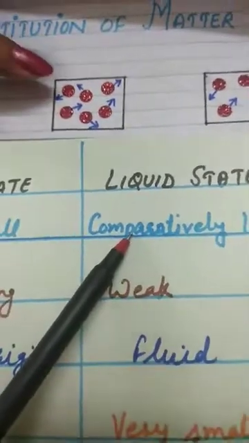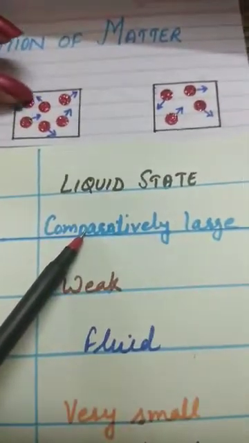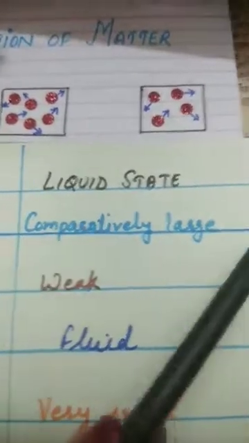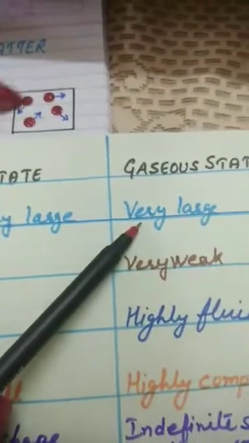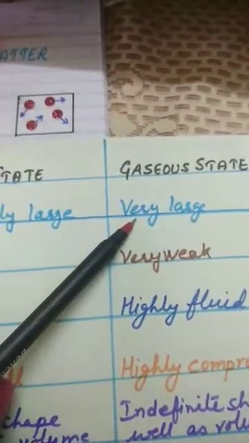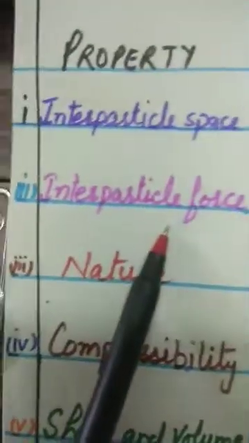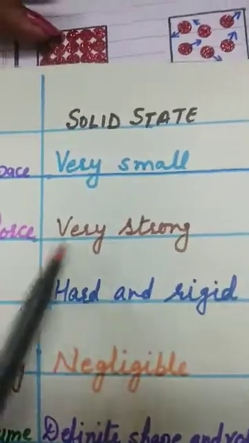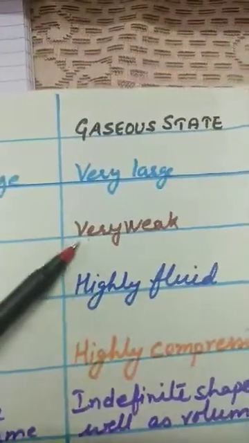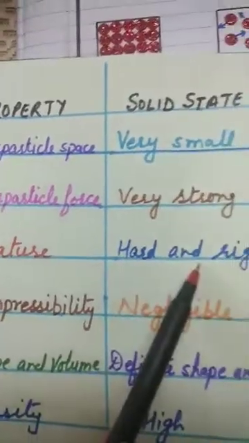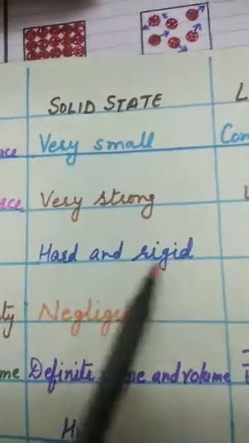But in liquids, it is comparatively larger than in solids. Particles can move away from each other. And in the gaseous form, a very large interparticle space is present. Next is interparticle force. As you can see, the force is stronger in solids, weaker in liquids, and very weak in the gaseous state. The nature of the solid state is that it is hard and rigid. You cannot compress them easily.